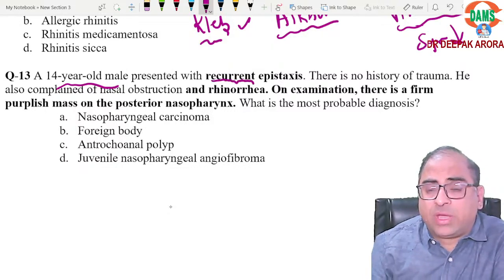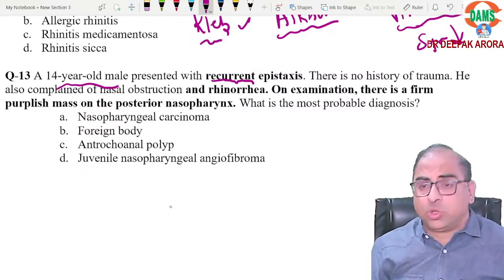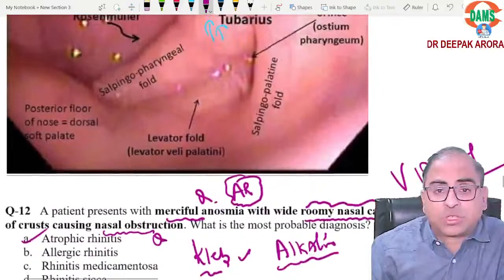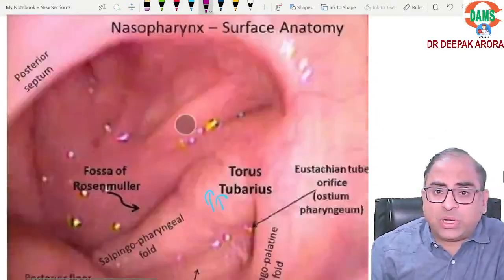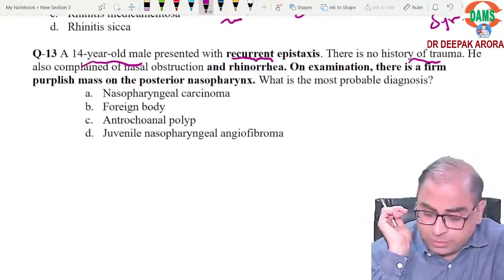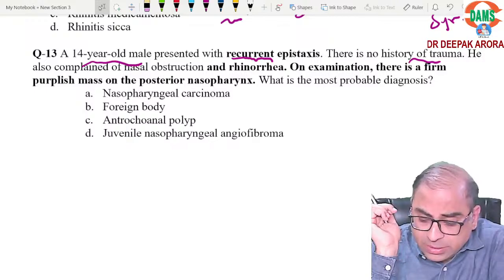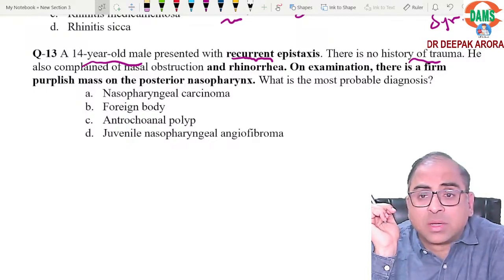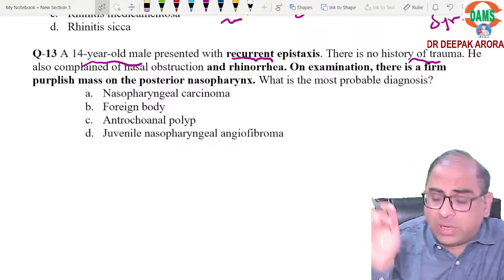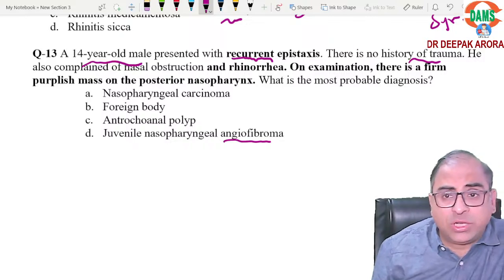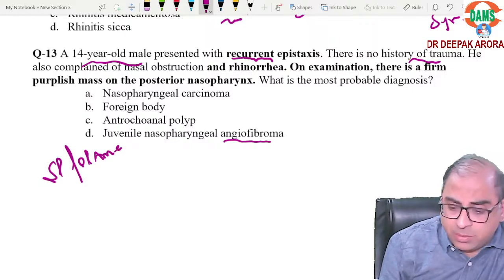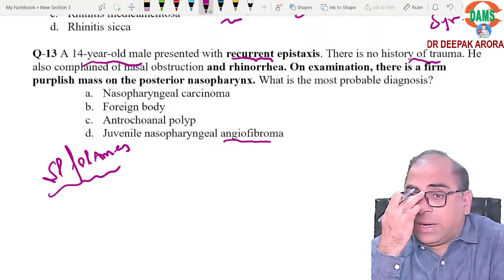So the diagnosis is going in favor of angiofibroma. No history of trauma. Clear? Question number 11: the most posterior one, we will label it as the fossa of Rosenmuller, most posteriorly. Is this clear? Now here it is nasopharyngeal angiofibroma. The keyword, 14-year-old boy. Most common site is the sphenopalatine foramen.